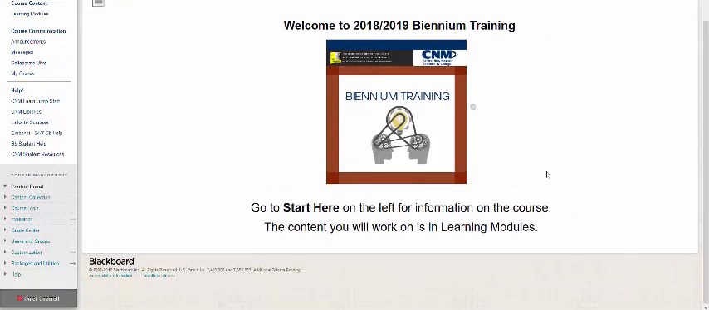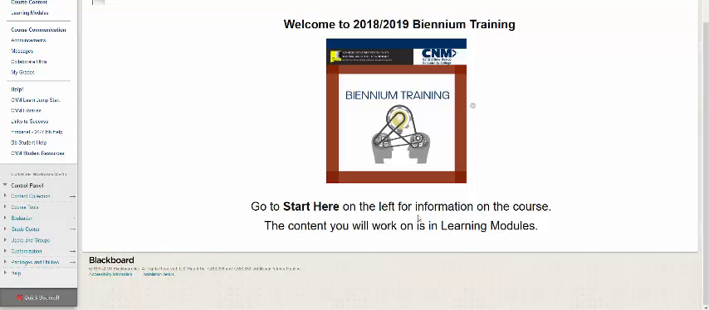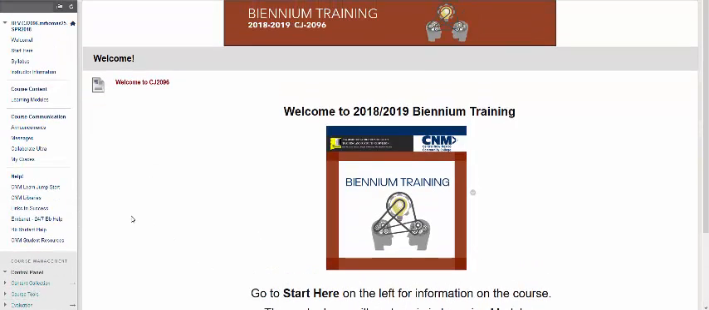The instructions on the welcome page direct you to start here on the left for information on the course, and it tells you that the content you will work on is in learning modules. Before proceeding to learning modules, be sure that you thoroughly review the Start Here syllabus and instructor information and know what expectations your instructor has of you before you begin. Other information here under Course Communication and Help may be explored at your convenience.